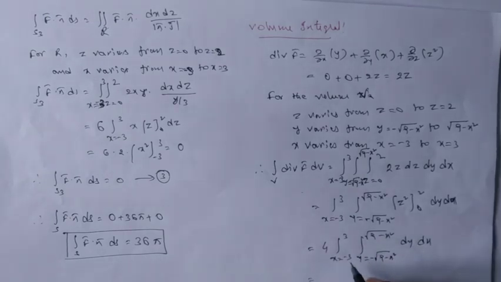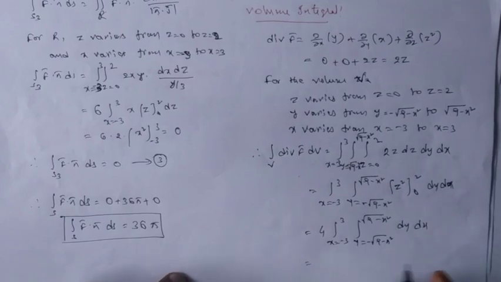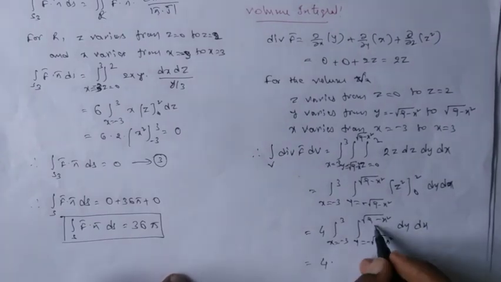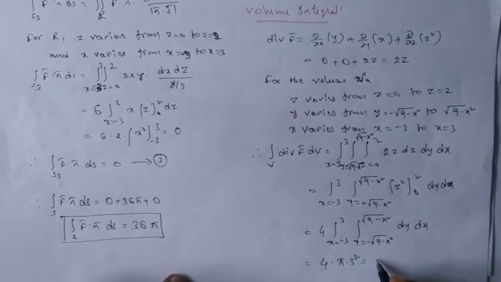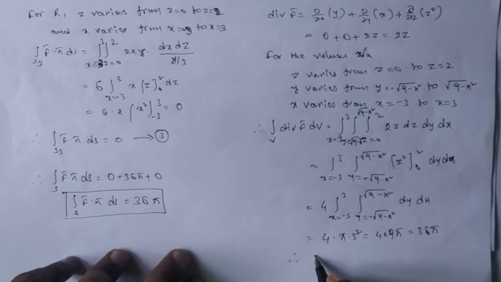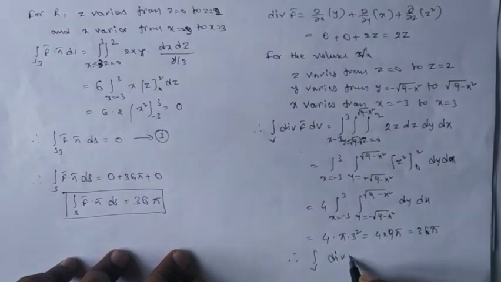Without evaluating that much, I just straight away write the answer here. 4 times the area of this circle, which is pi r square. R square is 3 square, so it is 4 times 9 pi, that is 36 pi. Therefore, integral over v div f bar dv equal to 36 pi.